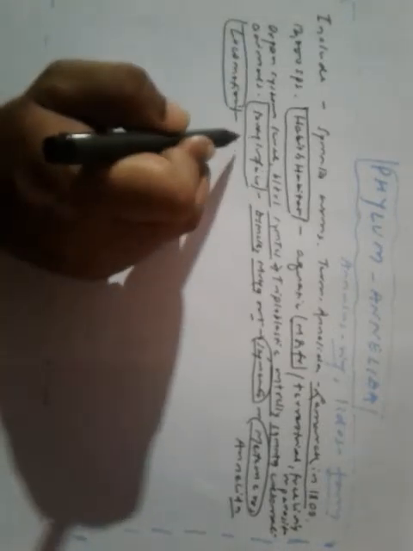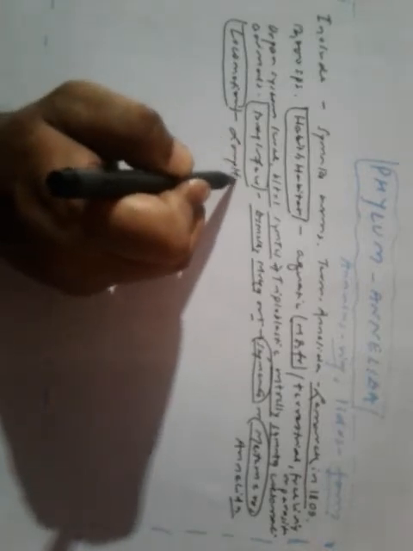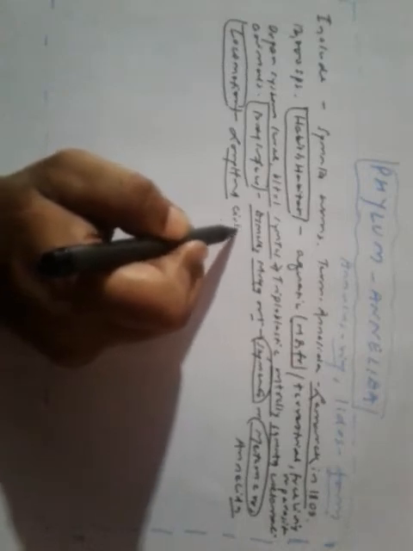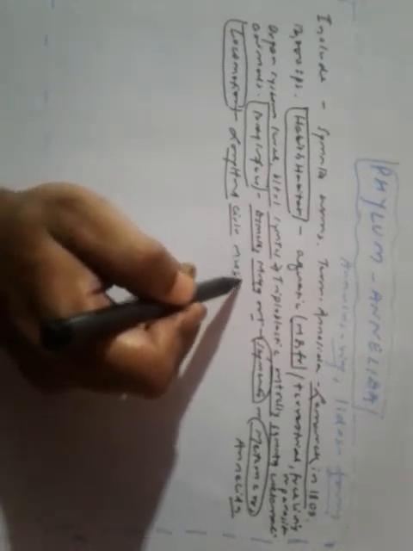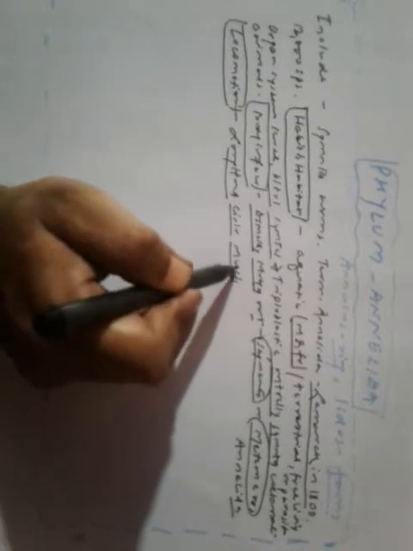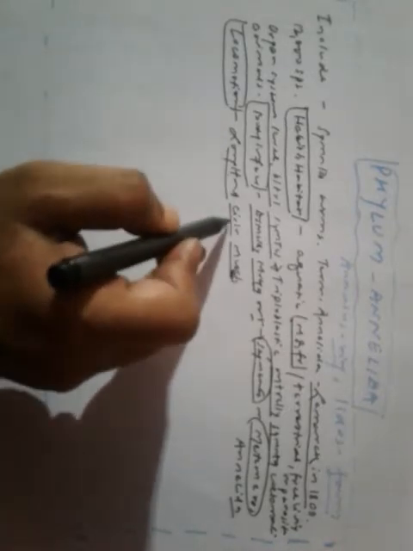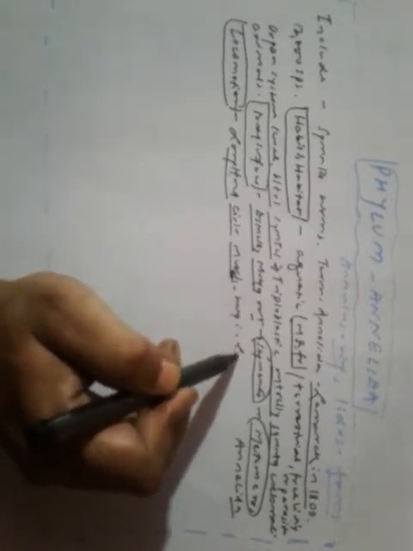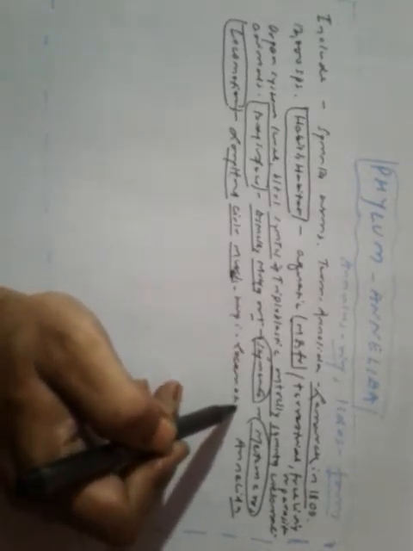Locomotion. How do they move from one place to another? They possess longitudinal and circular muscles which help them in locomotion.